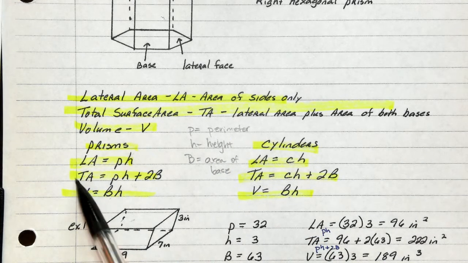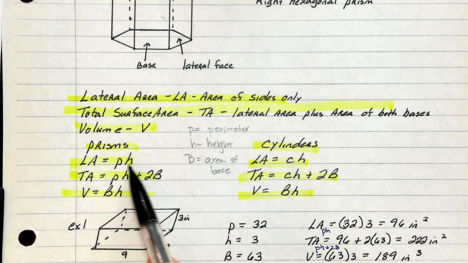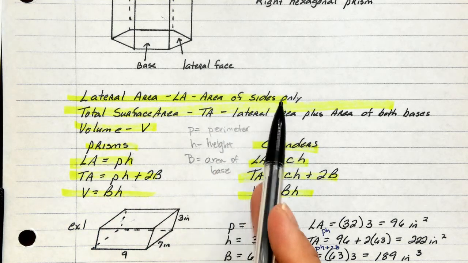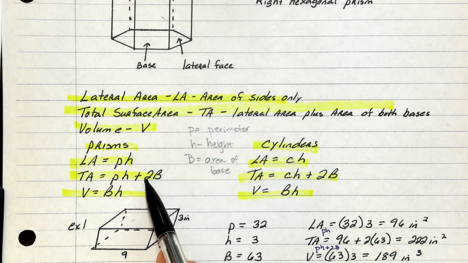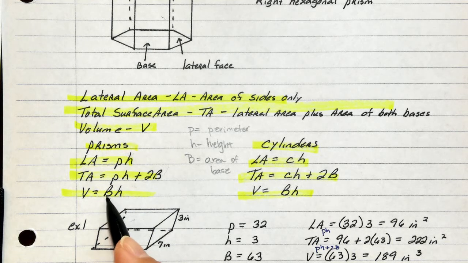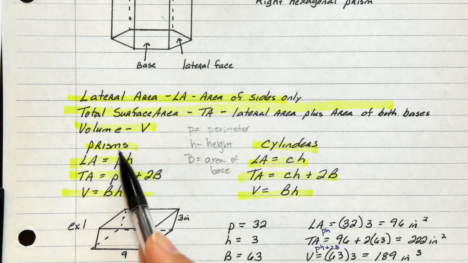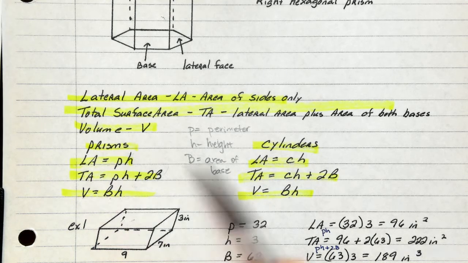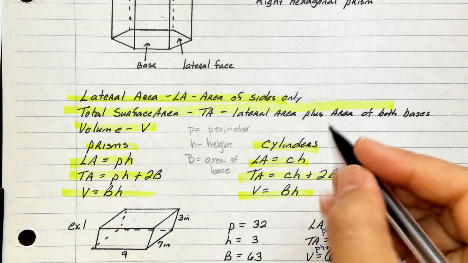So to find your total surface area, you're going to take your lateral area, which we said is the area of the sides, and you're going to add it to 2 times big B. Then for your volume, look guys, you're going to use that big B again and multiply it by the height. Now that is when you're looking for a prism. But what if you're looking for a cylinder?